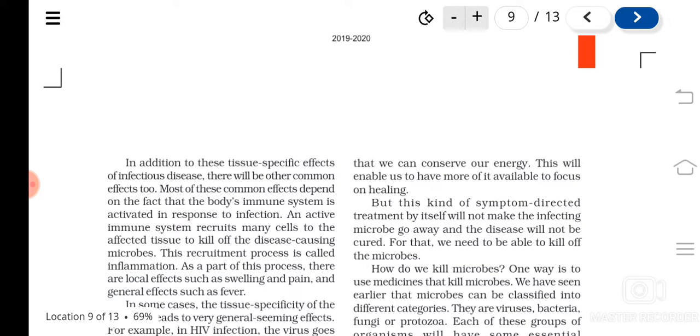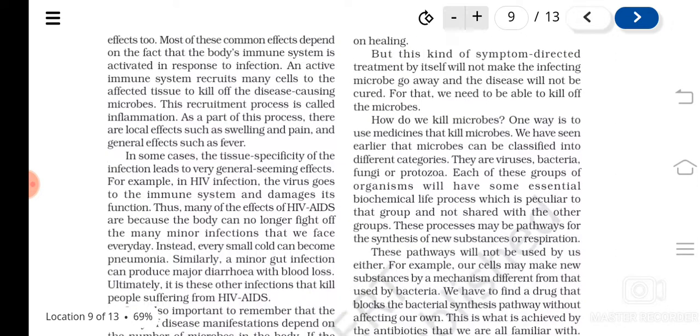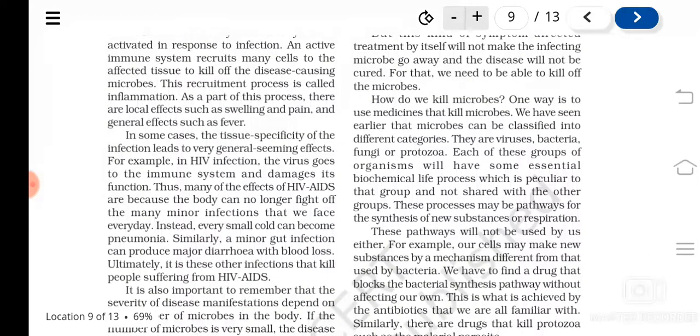Sometimes we need to kill the microorganism which is responsible for the disease. So how will we kill the microorganisms? There are different methods. We learned that there are different kinds of microorganisms that cause diseases, like what? Viruses, bacteria, fungus, protozoa, etc. So these are the microorganisms that cause diseases, and all of them have a particular metabolism. Understood? That is not common in any other organism.